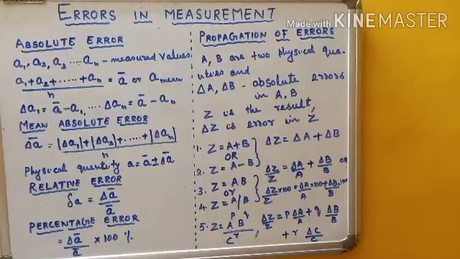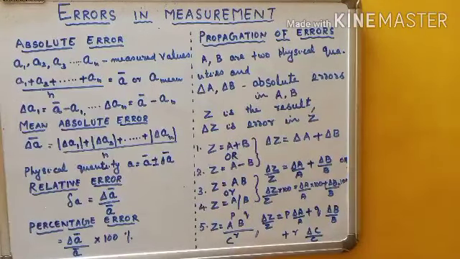Now consider the second case: Z is equal to A minus B. That means you are subtracting two quantities. For example, you are given the temperature of two bodies and you have to calculate the difference of temperature, so you subtract. Say the first body's temperature is 25 degrees Celsius and the second body's is 20 degrees Celsius. The true value is 25 minus 20, which is 5 degrees Celsius. But what should be done with the errors?